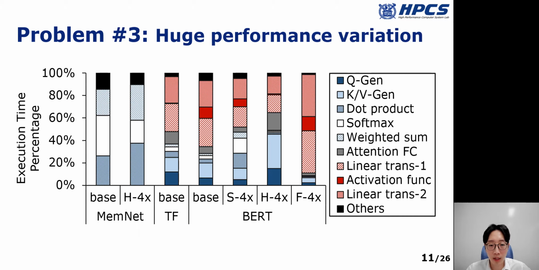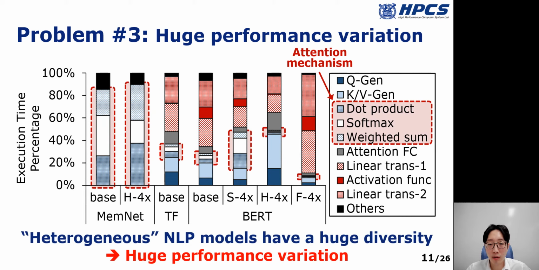The last limitation is the huge performance variation. The figure shows the latency breakdown for various NLP models. The x-axis shows the different NLP models with different model configurations. Here, the interesting thing is that there is a huge performance variation between each NLP model and configuration. For example, the attention mechanism dominates the total execution time in memory network.